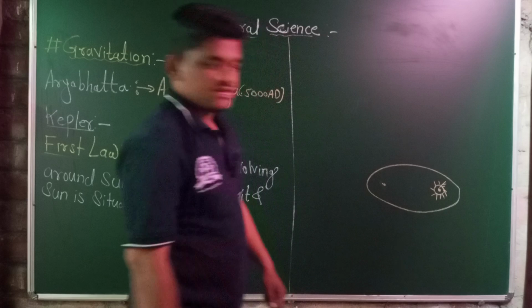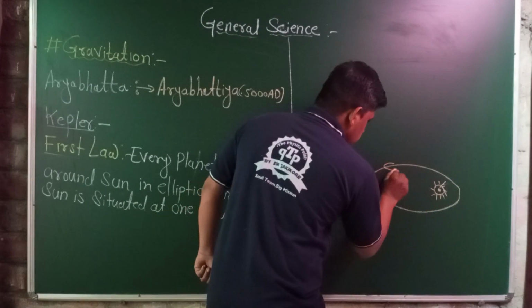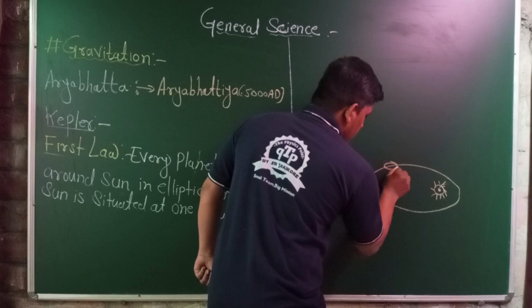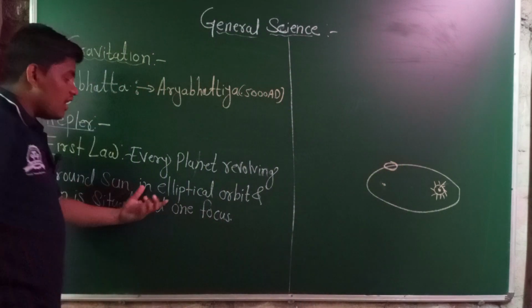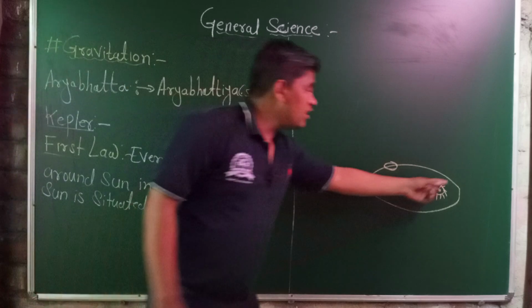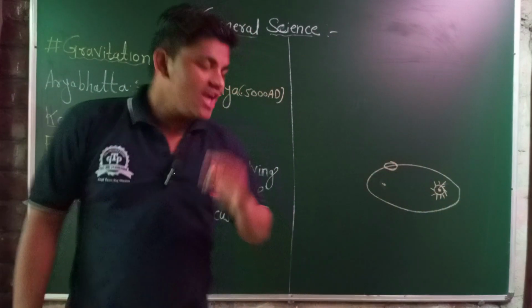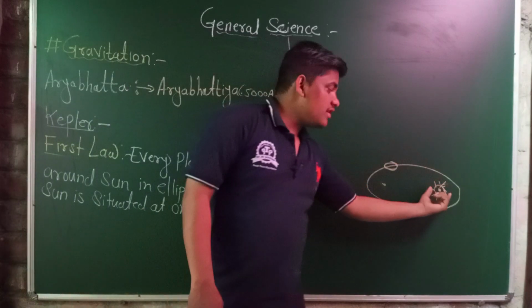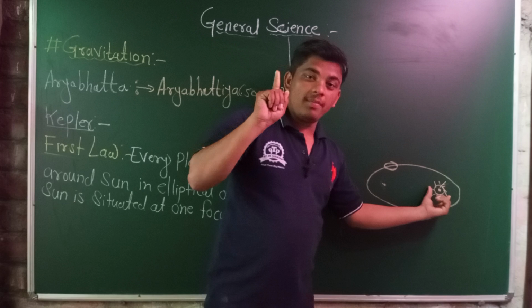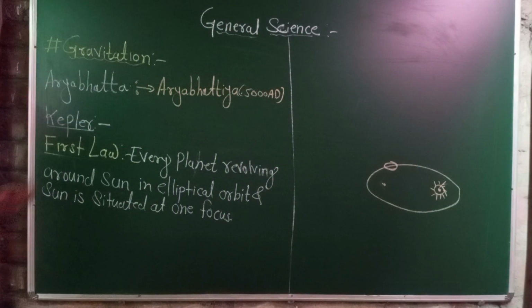This is the sun. Consider this is the planet, or this is the Earth. Then each and every planet is revolving around the sun in an elliptical orbit, or the path of the revolution of that particular planet around the sun is elliptical, and the sun is situated at one of the foci of that particular ellipse. This is all about Kepler's first law.